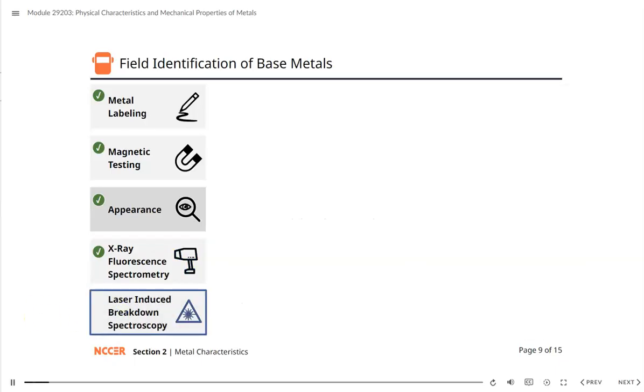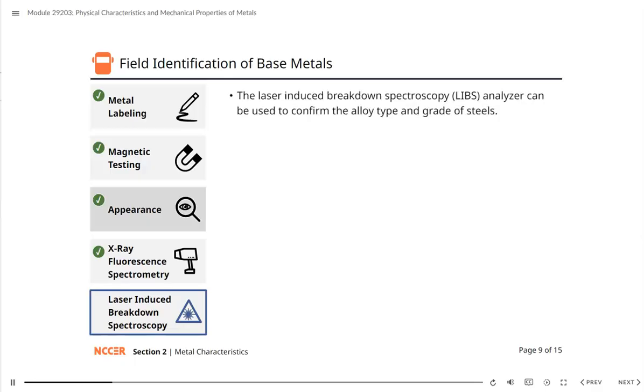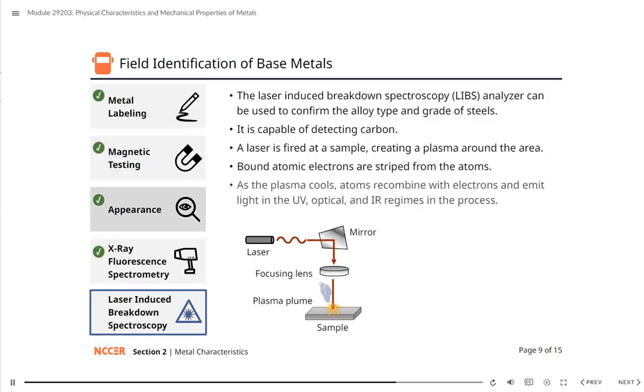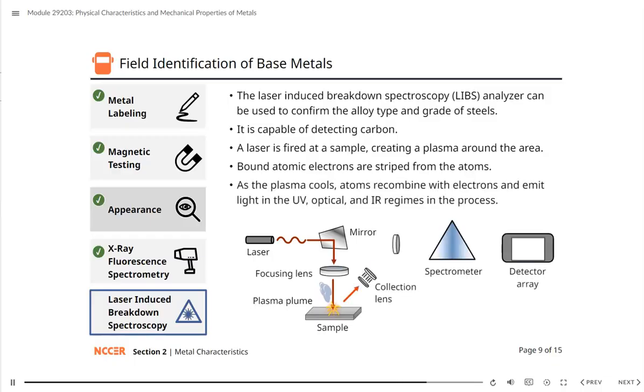Another method for identifying metals is laser-induced breakdown spectroscopy. The LIBS analyzer can be used to confirm alloy type and grade of stainless and low alloy steels. It is also capable of detecting carbon, which the XRF analyzer cannot do. The LIBS analyzer uses a pulsed, focused laser that is fired at a sample, creating a plasma around the area that has been struck. Bound atomic electrons are stripped from the atoms comprising the material. As the plasma cools, atoms recombine with electrons and emit light in the ultraviolet, optical, and infrared regimes in the process.